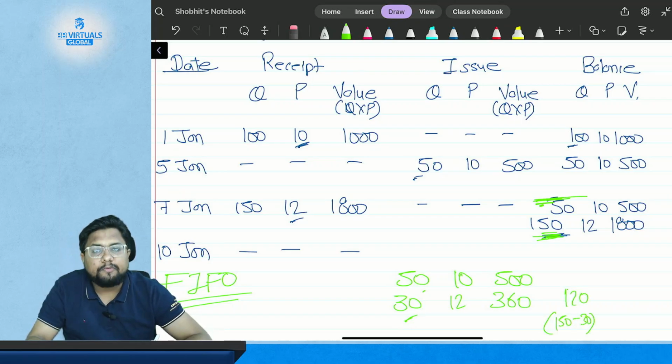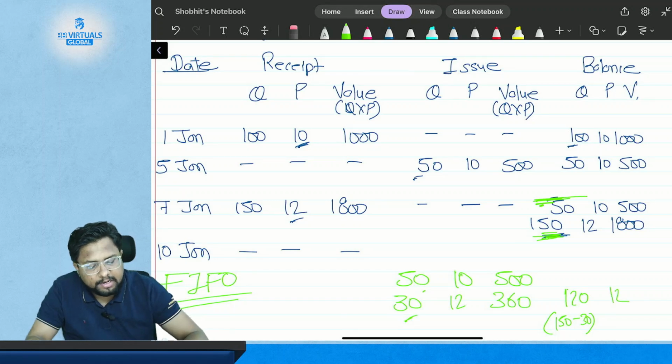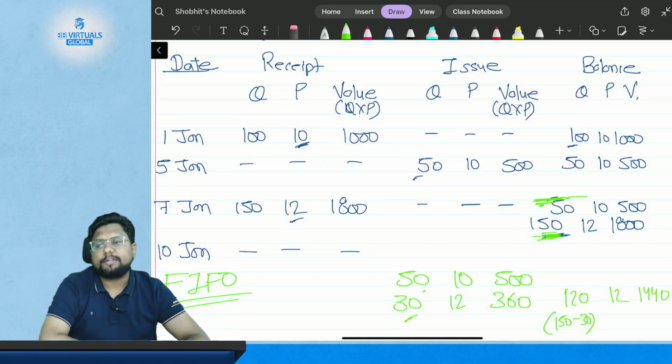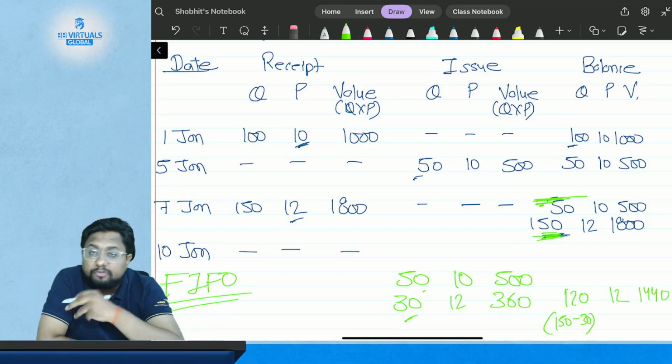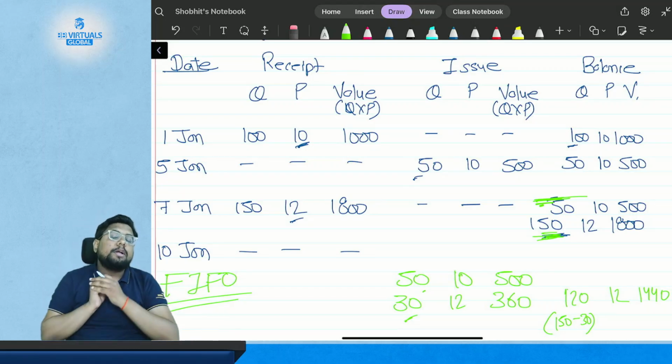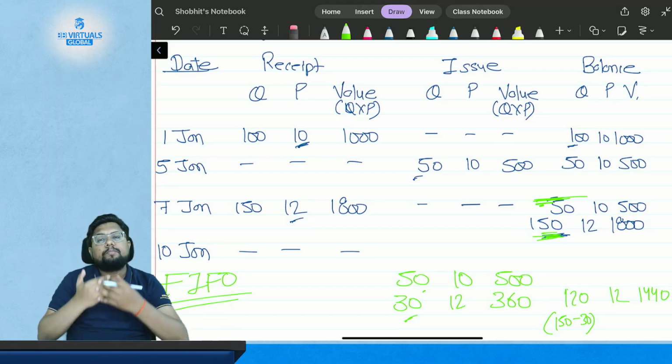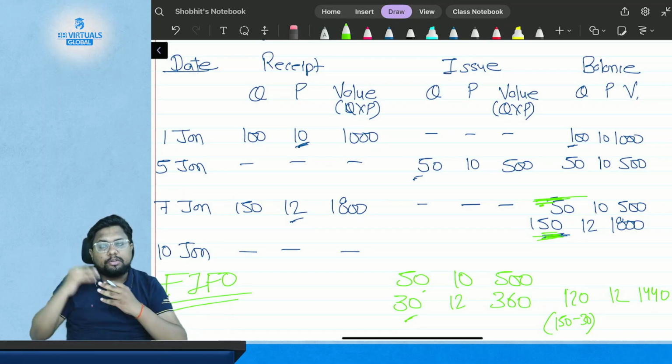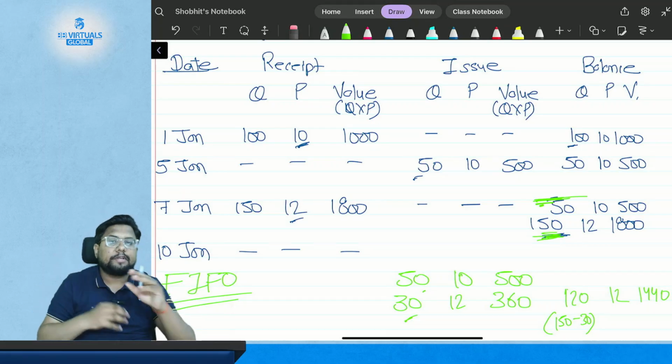that is 150 minus 30 at a rate of 12, which will come to $1440 value. Okay, so this is FIFO, first in, first out. The first method that we have studied for inventory valuation is FIFO, where you issue the material which you have purchased earlier, or first, then it is termed as FIFO.